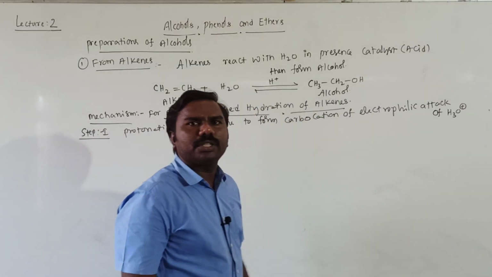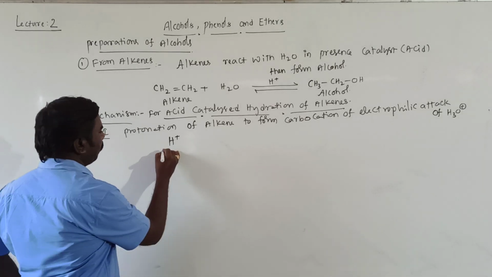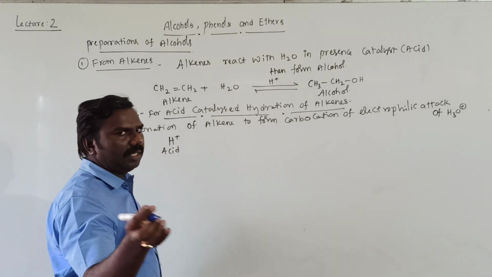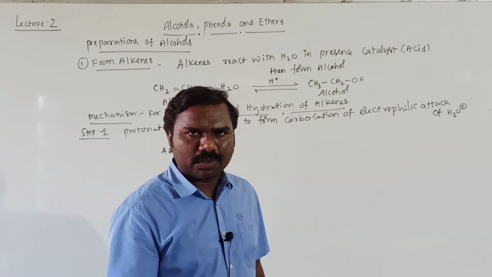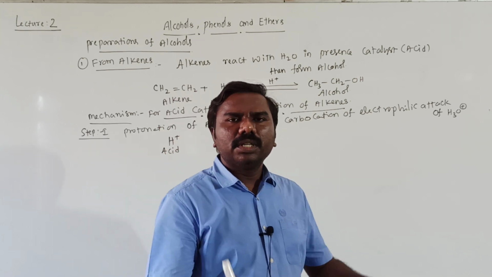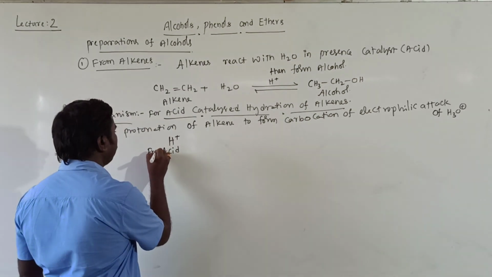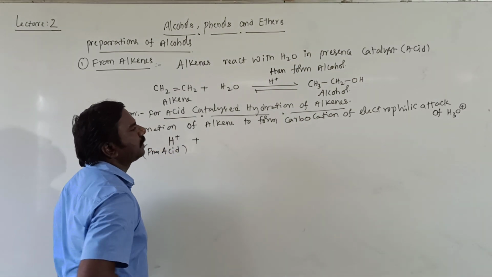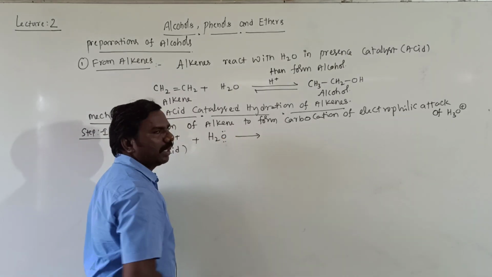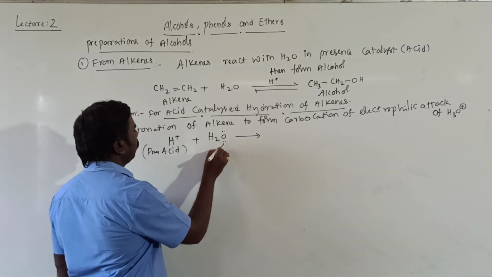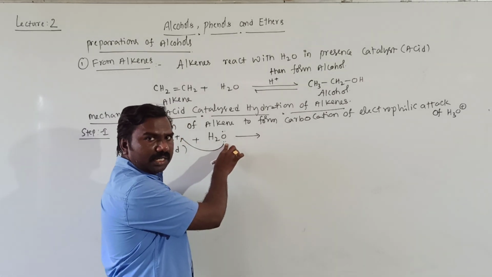First of all, how is H3O plus formed? H plus is formed from acid. For example, HCl gives H plus and Cl minus, H2SO4 gives 2H plus and SO4 minus 2. That H plus is taken from acid, plus water, which is available in aqueous solution. Water contains 2 lone pairs. These lone pairs are attracted to the positive H plus, because these are negatively charged electrons.